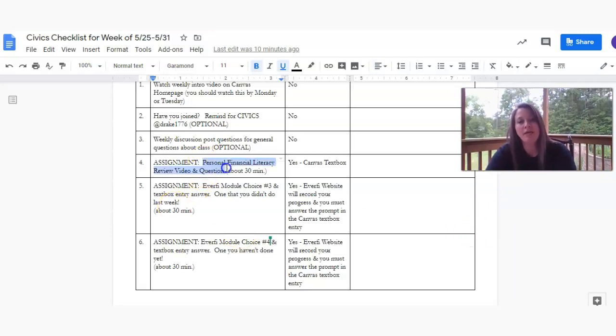So the first assignment is a personal financial literacy review. It's about a 20-minute review video where I'm just going over some key points that we would generally discuss in class and a question that you'll answer in a text box in Canvas. Then last week, if you did those 2 EverFi modules, I hope that you found those valuable. We're going to do 2 more this week. And so if you didn't do 2 last week, you have an opportunity to do 2 this week. So any of that is going to help you in terms of looking at budgeting, consumer finance, all of that important stuff, credit cards and debt. Those are really important things as you're beginning your journey of adulting, which is not always easy.